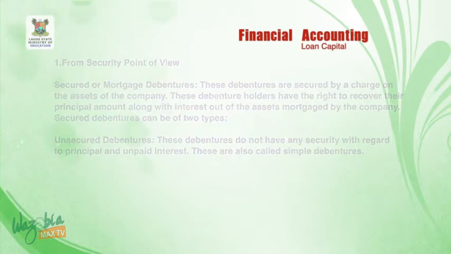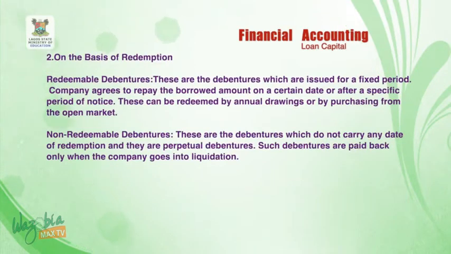Number 2, on the basis of redemption, we have redeemable debentures and non-redeemable debentures. Redeemable debentures. These are the debentures which are issued for a fixed period. Company agrees to repay the borrowed amount on a certain date or after a specific period of notice. This can be redeemed by annual drawings or by purchasing from the open market. Non-redeemable debentures. These are the debentures which do not carry any date of redemption and they are perpetual debentures. Such debentures are paid back only when the company goes into liquidation.